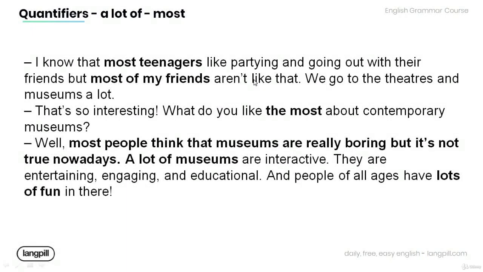Here is a short story using the quantifiers a lot of and most. Listen as I read so you can see how they are used in real-life conversation. After I'm done, make sure you understand all the grammar and read aloud yourself so that you can work on your own fluency and pronunciation.